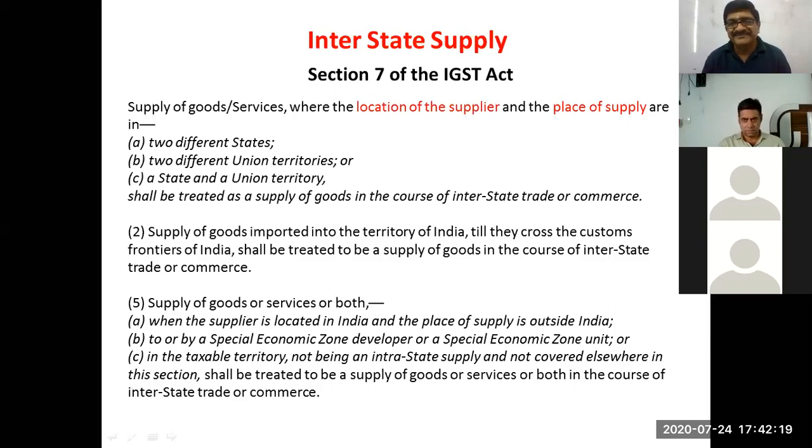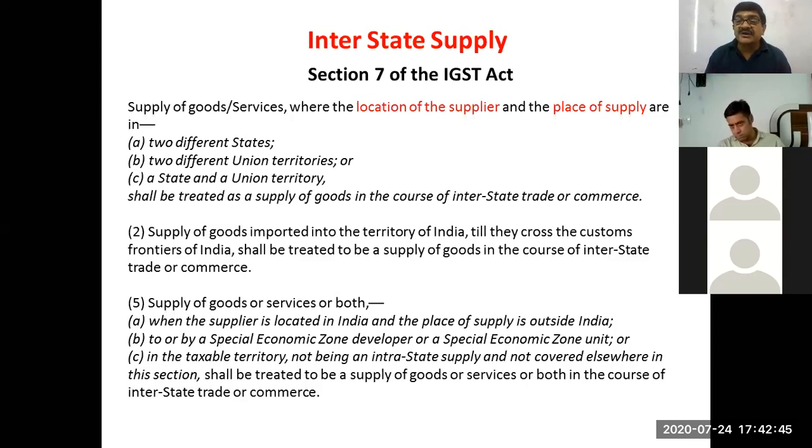Sir, please. Location of the supplier and the place of supply will differ in bill to ship to movement. Is it, sir? These are very much different. Location of supplier is a defined term. Place of supply is determined as per section 10, 11, 12, and 13 of the IGST Act. Those are long sections. That's why I have not taken them up in this lecture.